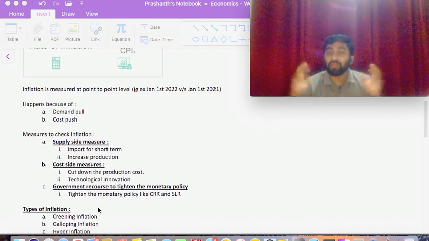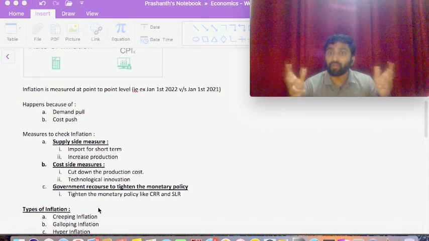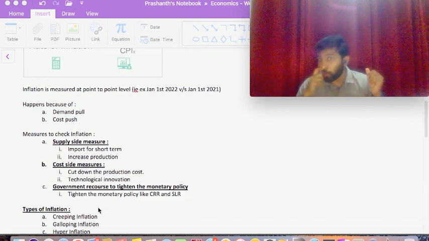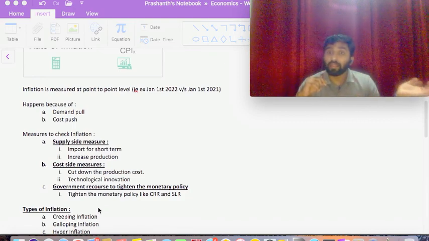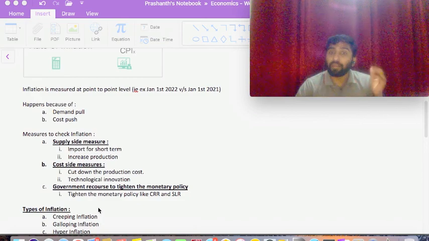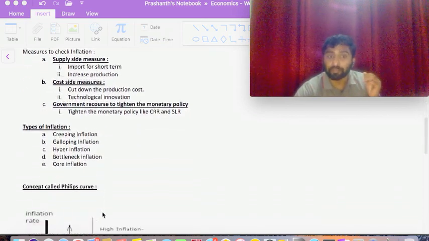And galloping inflation is inflation that comes at once. There is a huge rise right now, which we are seeing because of the Russia-Ukraine war and other crises. That is galloping inflation. And sometimes there is hyperinflation, wherein countries like Sri Lanka are in a debt trap. There is a high rate of inflation. There are no commodities available, and no money to buy them either. That is hyperinflation.